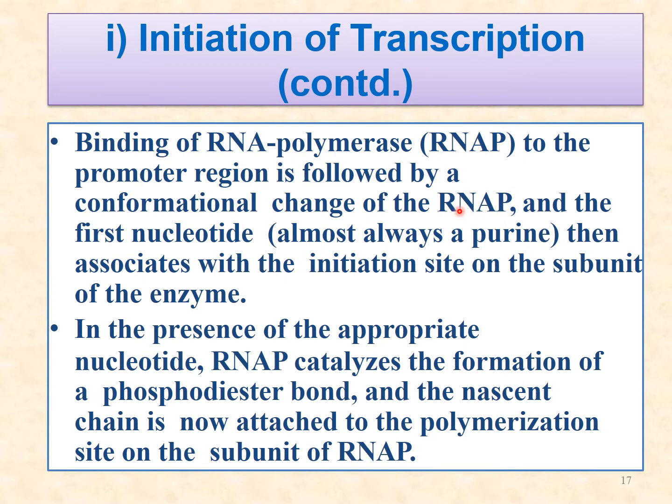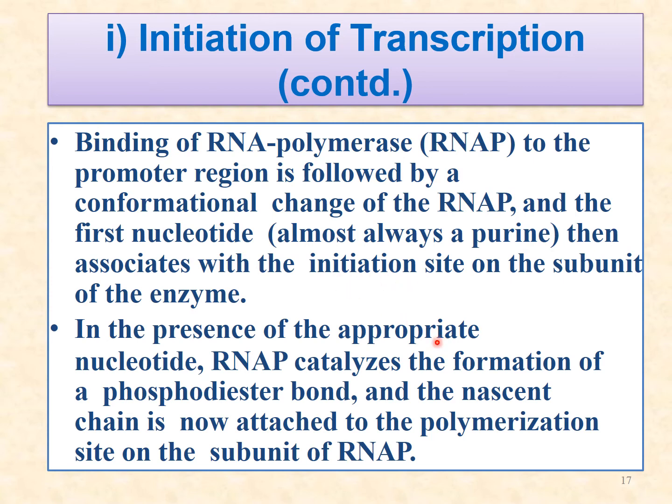Now we see the binding of RNA polymerase to the promoter region is followed by a conformational change in RNA polymerase, and the first nucleotide, a purine, will always be associated with the initiation site on the subunit of the enzyme.